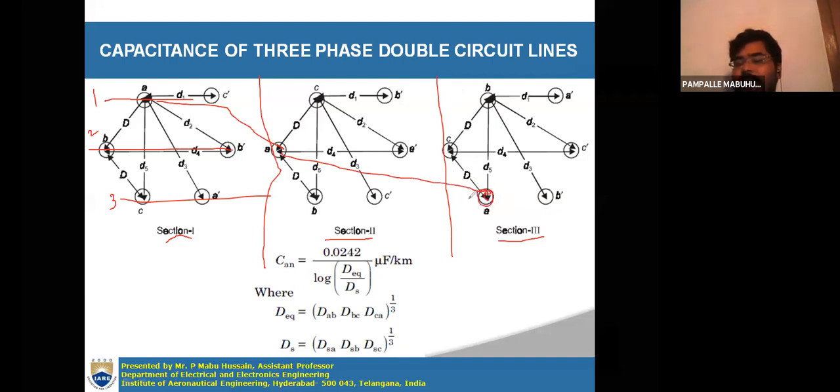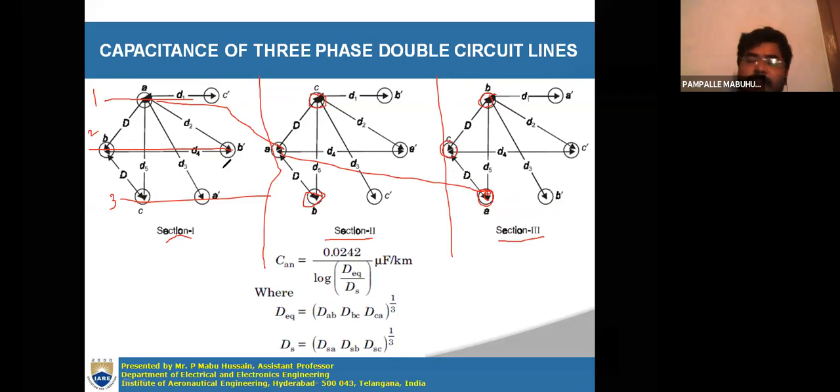third position. Like that, B also: B is in second position in the first section, then it is in third position in the second section, and in first position in the third section. In a similar way, C also. C is in third position in the first section, then in first position in the second section, and in second position in the third section.